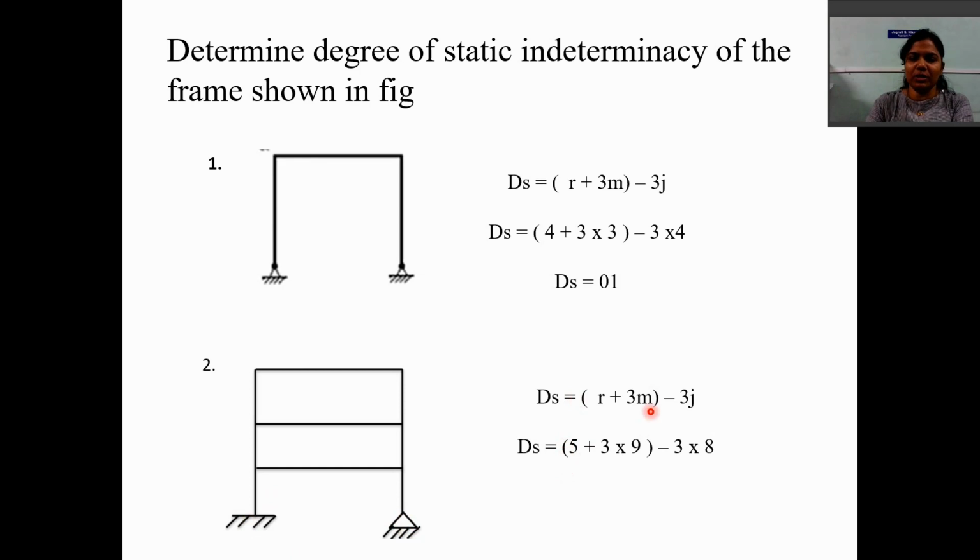So R is 5. The number of members is 9 and the number of joints is 8. If you solve this equation, we get ds is equal to 8. So to convert this frame into a statically determinate frame, we require 8 more additional equations to find out the unknowns.